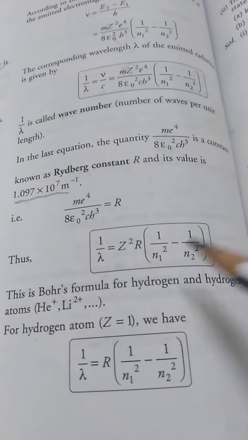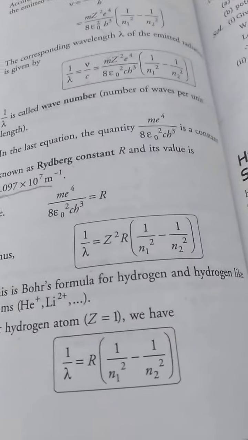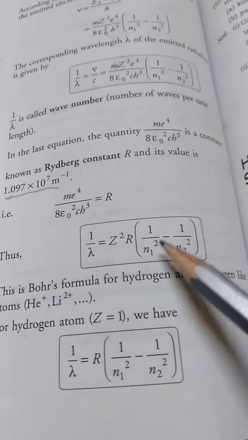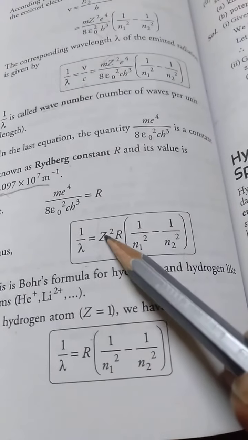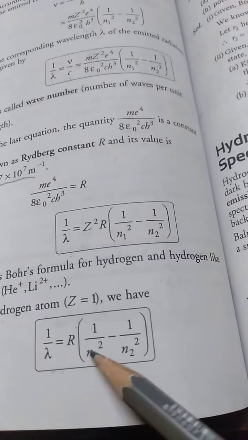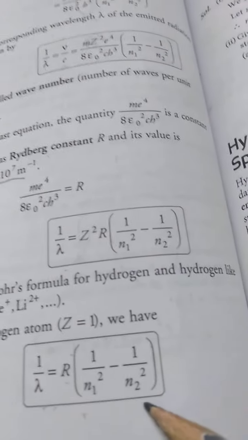So this is the formula for hydrogen and hydrogen-like atoms, means the system having one electron. And if you talk of hydrogen, then in place of z you put 1, this z will vanish, and we will get the formula 1 by lambda is equal to R (1 by n2 square minus 1 by n1 square).